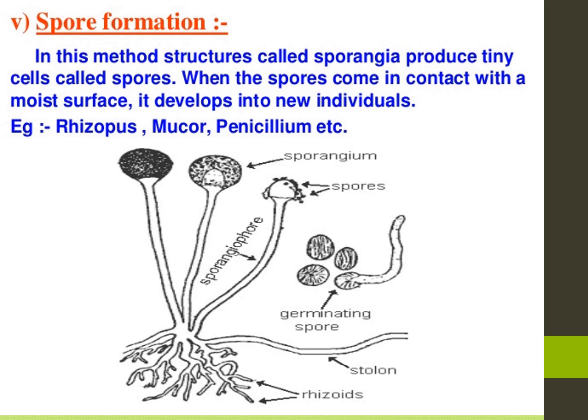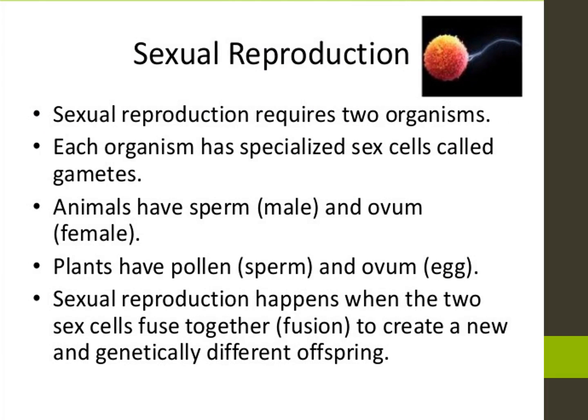The spores falling in a moist place, a new one will grow. That is spore formation. Rhizoids, stolon, germinating spores, a new plant will grow. Have you understood, children?